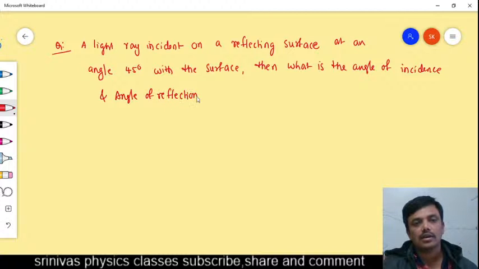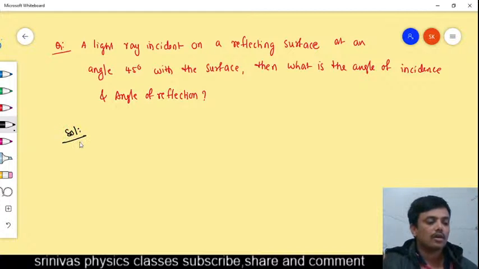This is our question. Write the solution in the chat box. Do it fast, students. I am expecting the answer as early as possible. This is the revision class, you should answer fast.